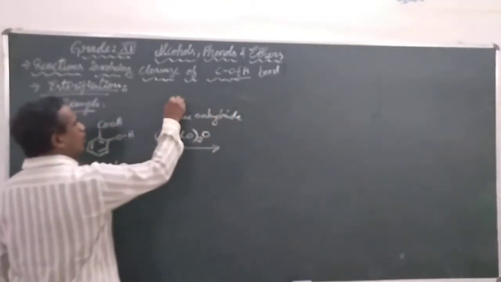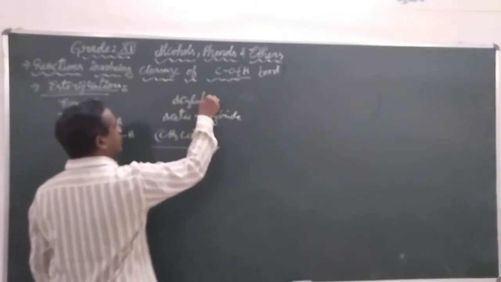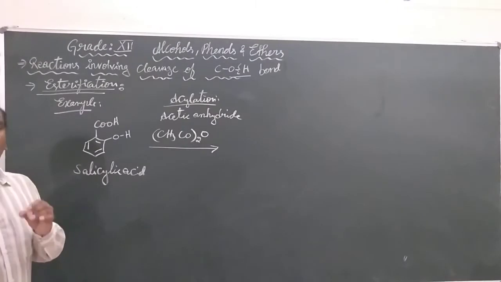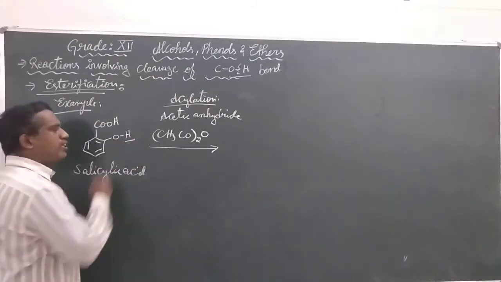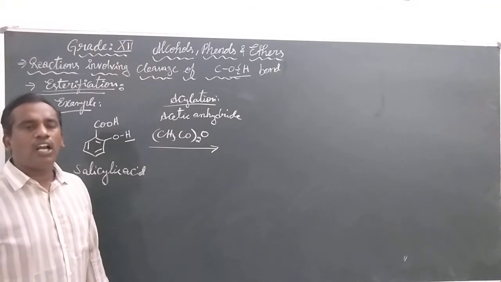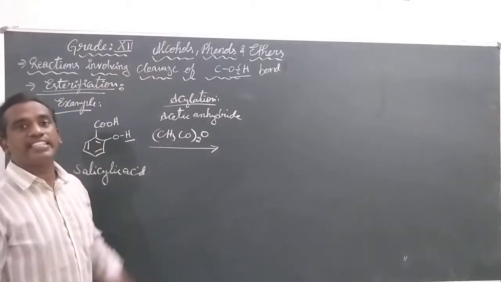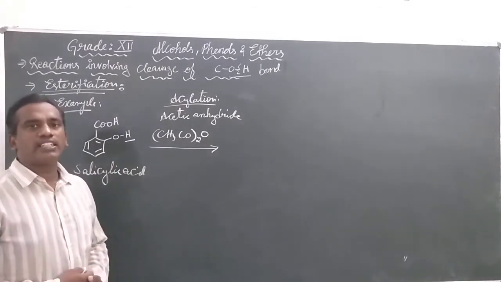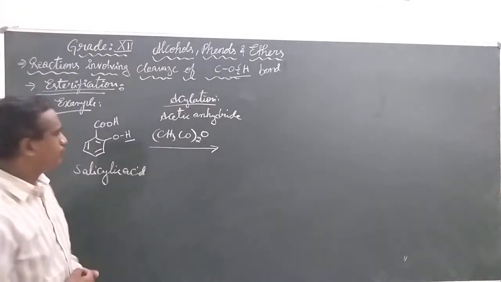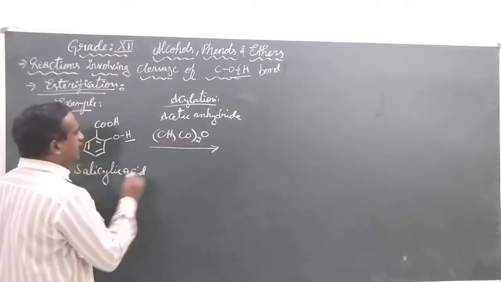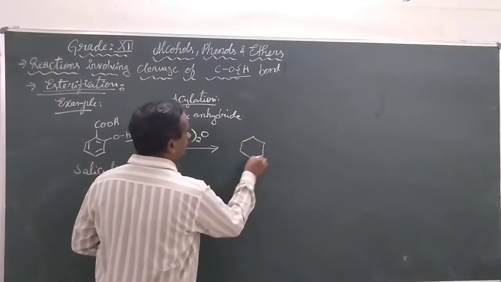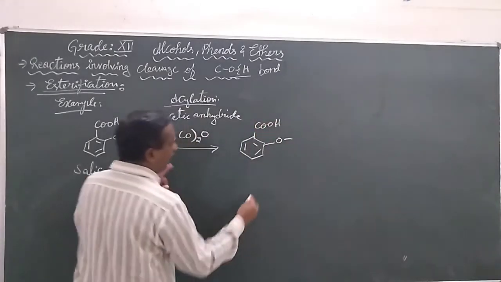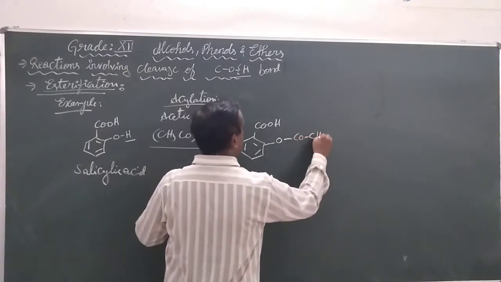It will undergo the process of acylation. What is meant by acylation? It is the process in which the hydrogen of the alcohol or phenol is substituted by the acetyl group, and we call it the acylation process. Here, one of the acetyl groups will replace the hydrogen, forming COCH3.